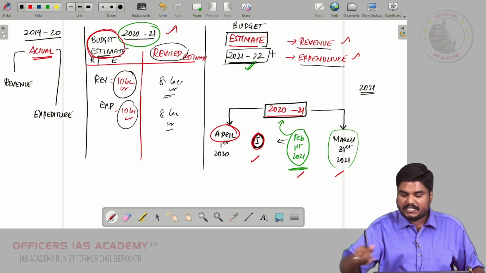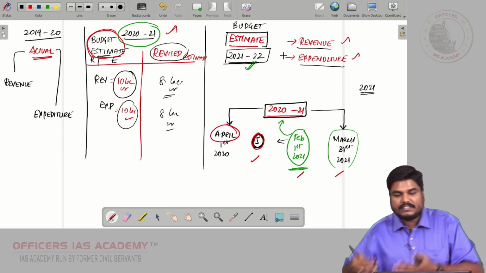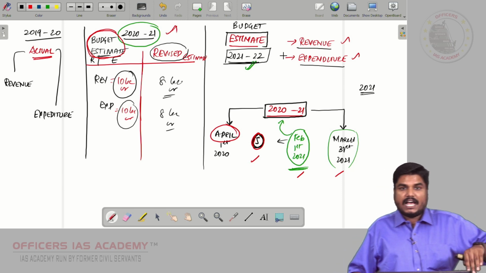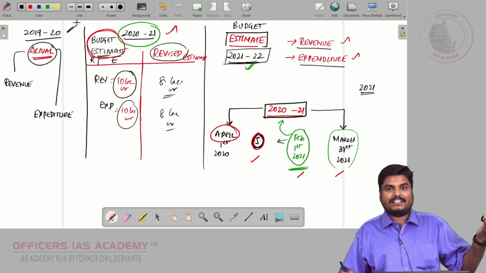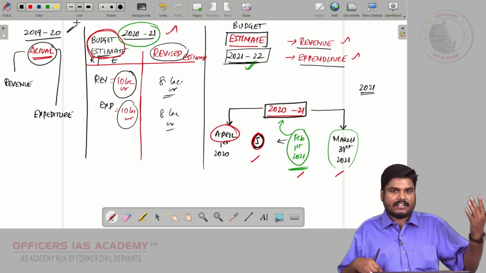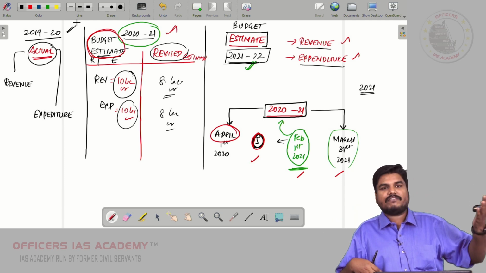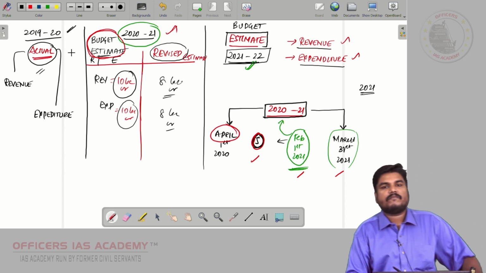Here, what is the budget year? 21-22 is the budget year. That budget estimate we will see. And we will have the actual figure of 2019-20. Of course, yes, the entire year is over. So the finance minister will have the revenue and expenditure, what was the exact revenue, what was the exact expenditure; that actual data will be available.